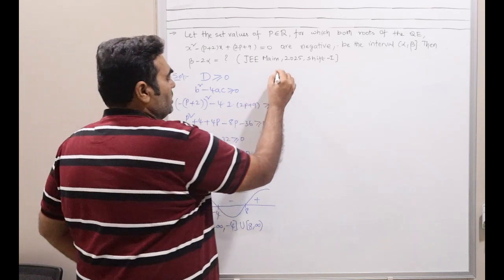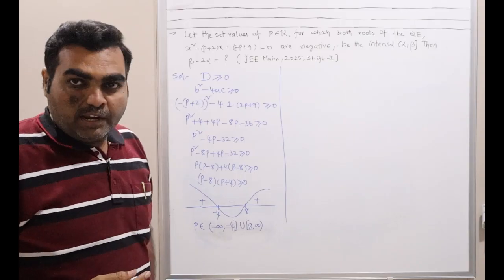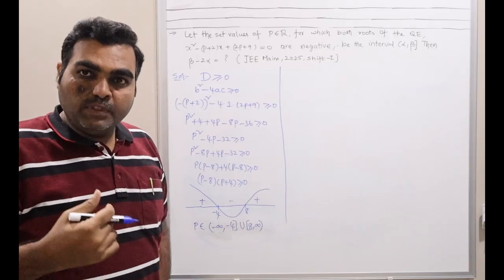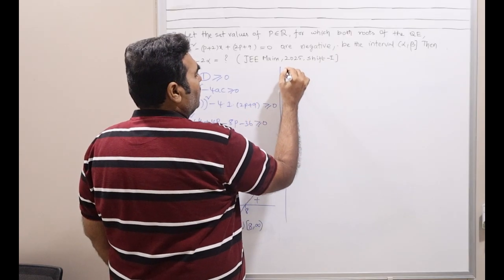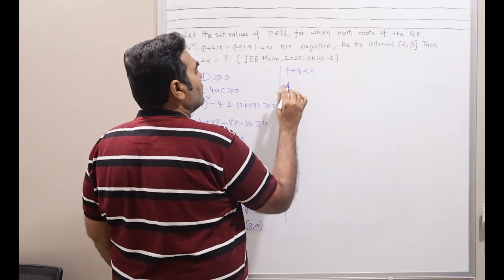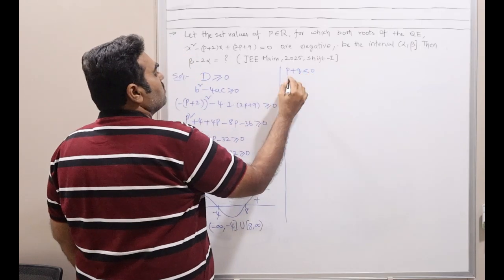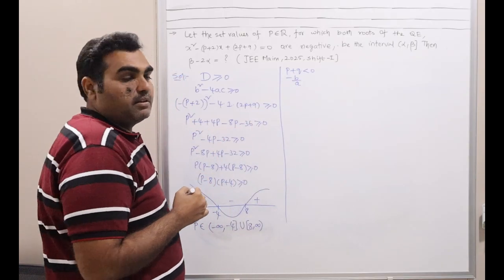The next condition is, he says both roots are negative. If both are negative, the sum of them will be negative. Let us say p and q are the roots, so p plus q will be negative. The sum of the roots is given by minus b by a, right?